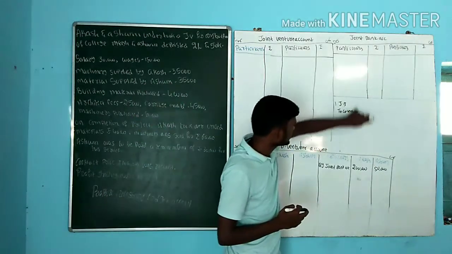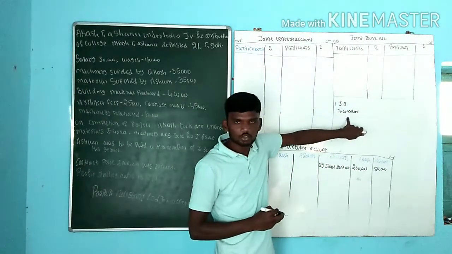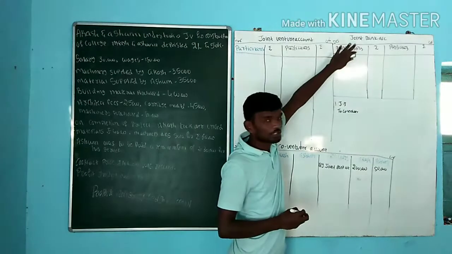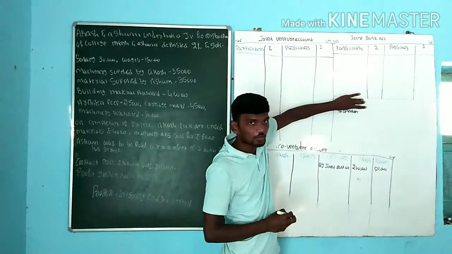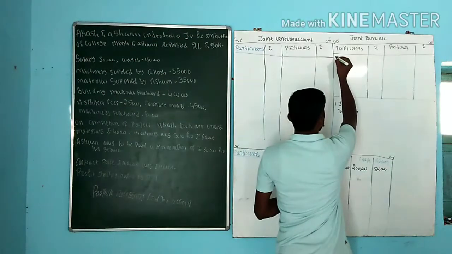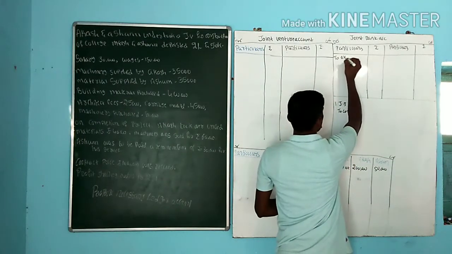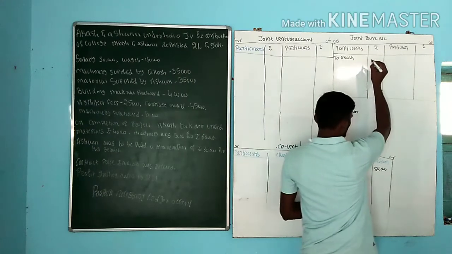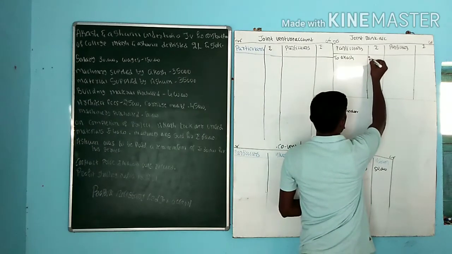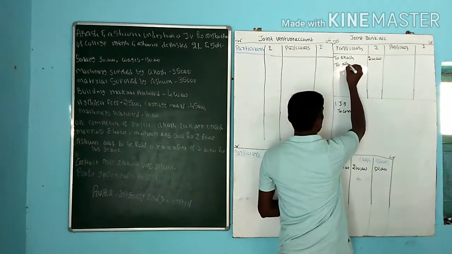In this entry, is there any joint bank? Entry C, joint bank account debit to co-venture account. Which account do we need to prepare? Joint bank, ignore joint bank. Which is left out? That is the co-venture. Here, who are the co-venturers? One is Akash. How much is Akash's capital? 2 lakh. Next one, Ashwin.